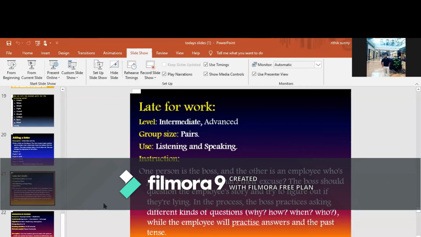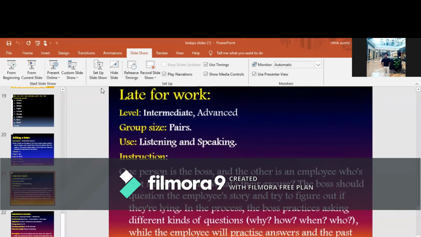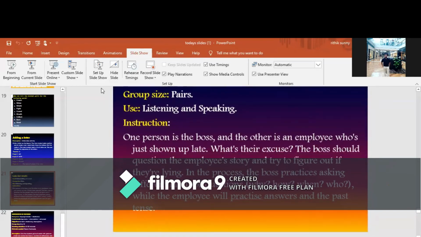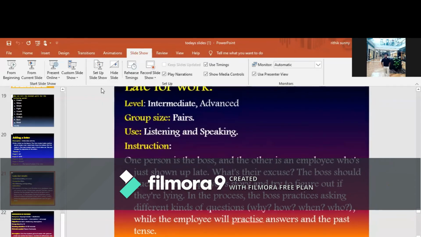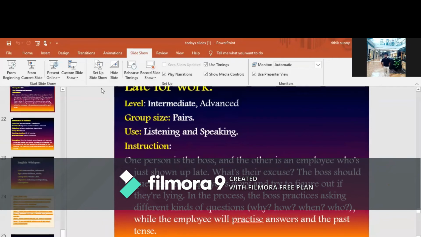The boss should question the employee's story and try to figure out if that person is lying or telling the truth. In this process, the boss practices asking different kinds of questions. This time, the focus is on asking WH questions, beginning with why, how, when, and who. The employee should practice answering using the past tense. The aim of this game is to improve listening and speaking skills, and also to develop WH questions and the past tense.